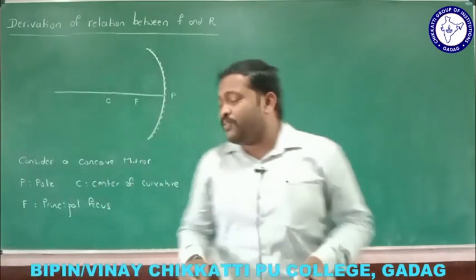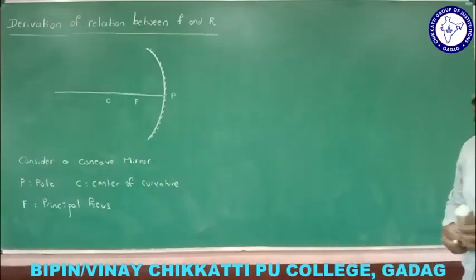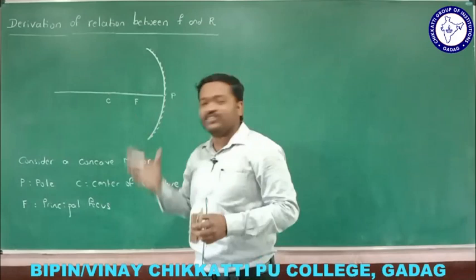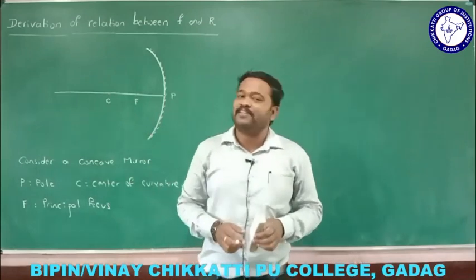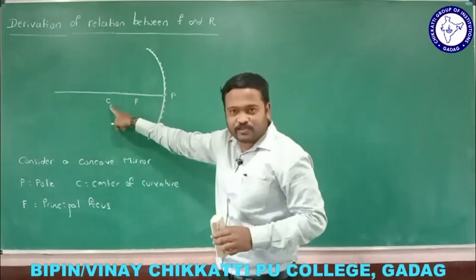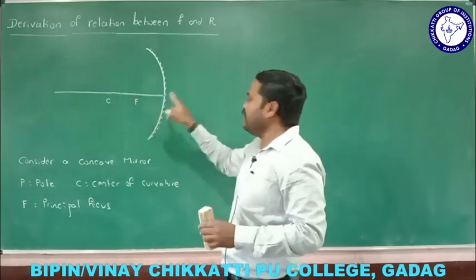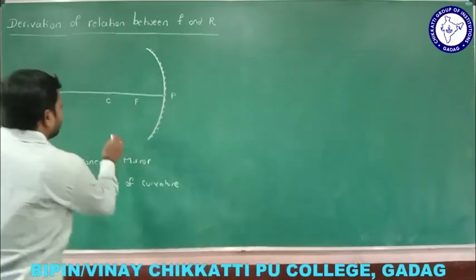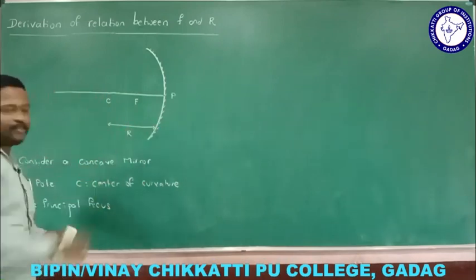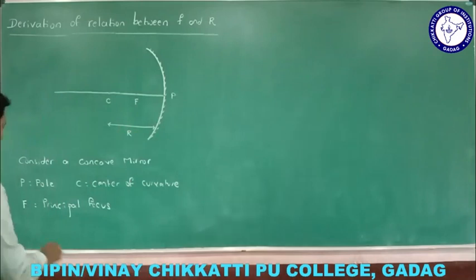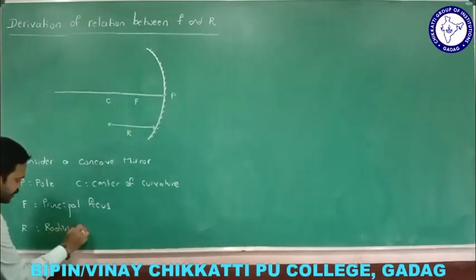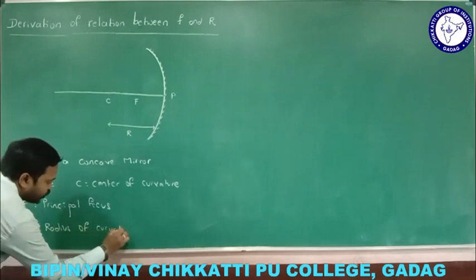Now, we are finding the relation between focal length and radius of curvature. What is radius of curvature? It is the radius of the sphere of which the mirror is a part. So where is the radius of curvature? This is the center of the sphere, and this is the pole, and this is the radius of curvature. Let me write capital letter R, where R is the radius of curvature.